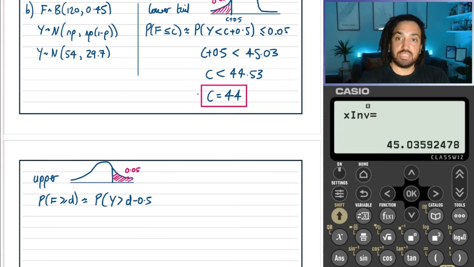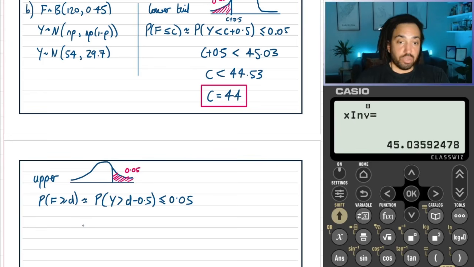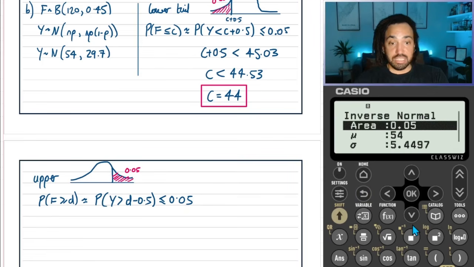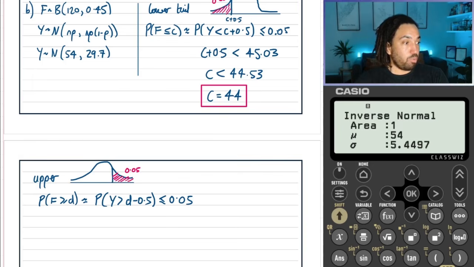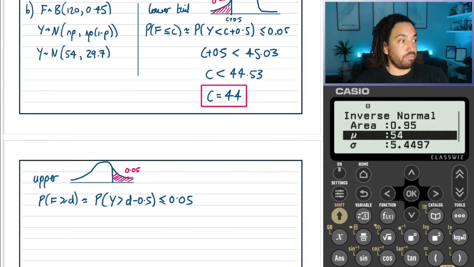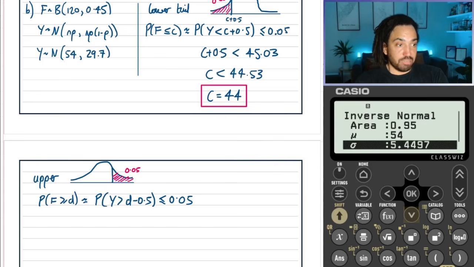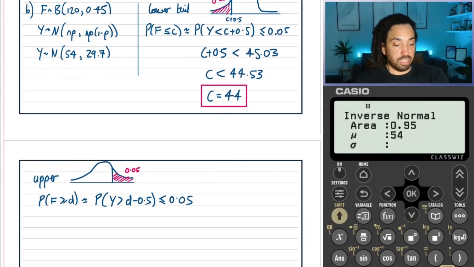So that needs to be less than or equal to 5%. So we can go to our inverse normal again. Now, remember our calculators always do area to the left. So for the upper tail, we do area 1 minus 0.05. Same mean, same standard deviation. Oh no, I've just got rid of the standard deviation. That's so annoying. It was 29.7 rooted.